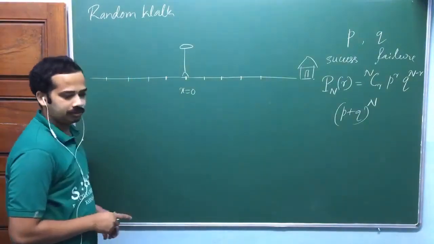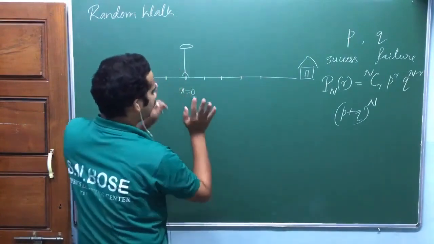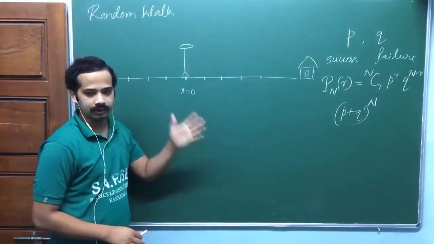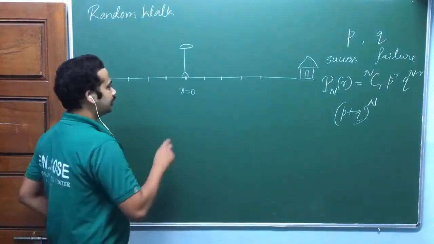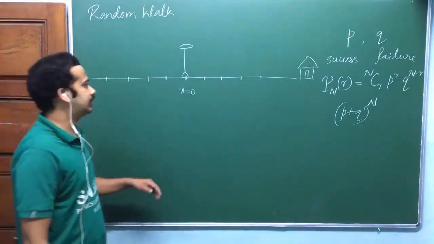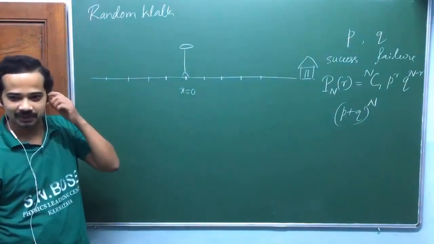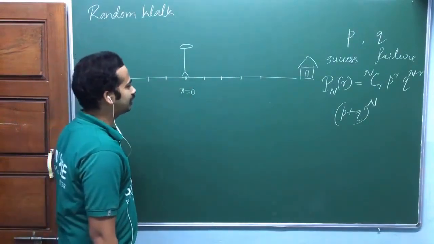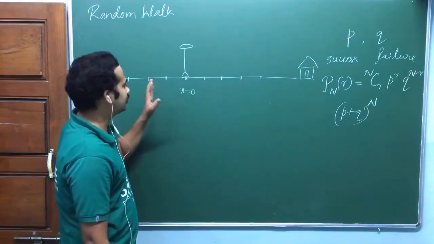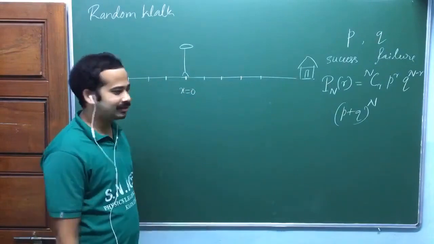Suppose he takes a step to the right or left, because we are seeing it like this: this is our right, this is our left. For him it is forward, backward. Only two choices here. If he has taken a step to the right, let me take that as a success because he is moving towards his home. If he takes a step to the left, let me take it as a failure. He is moving away from home. He has taken so much alcohol that he is struggling to get into his home.